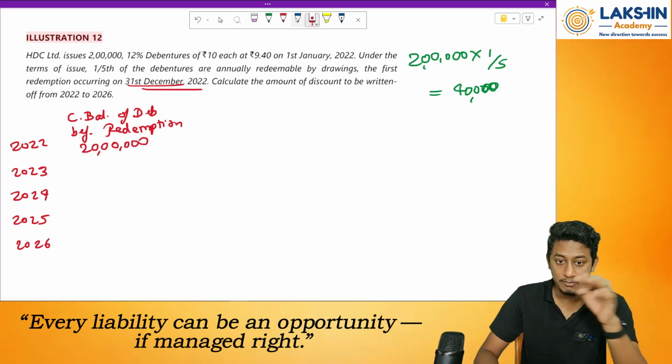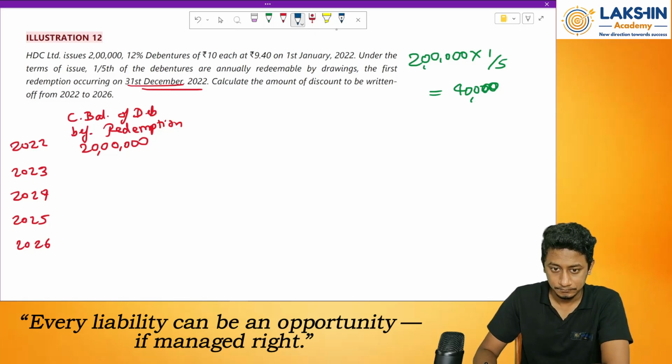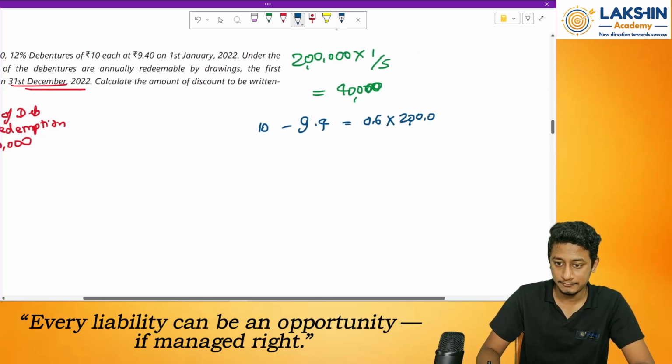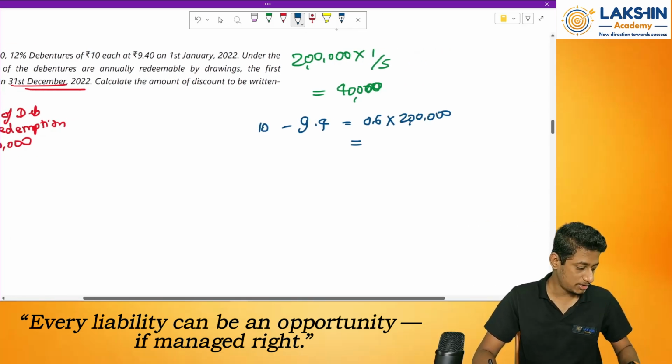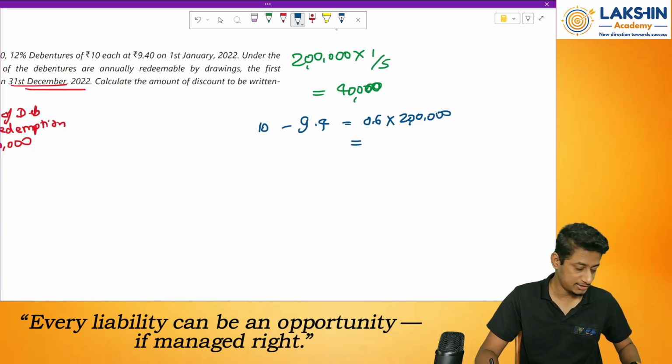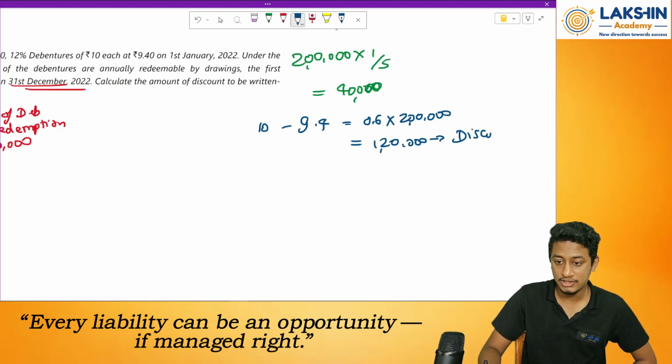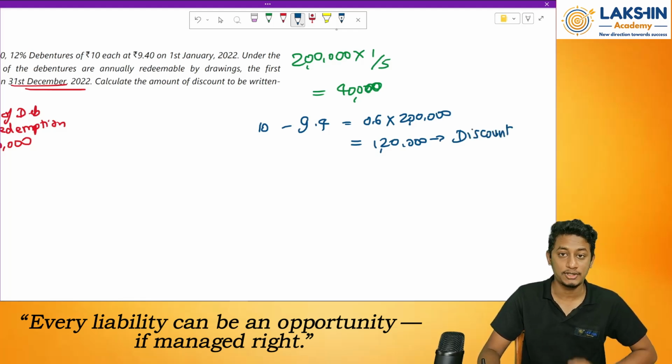What is the discount on debentures? 9.4. 10 minus 9.4 will be 0.6 into 2 lakh debentures equals how much? 2 lakh into 0.6 equals rupees 1,20,000. So 1,20,000 is what? My discount charge. That is my expense to be distributed over all the 5 years.